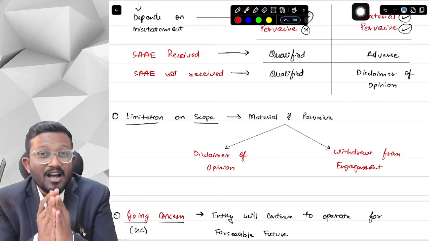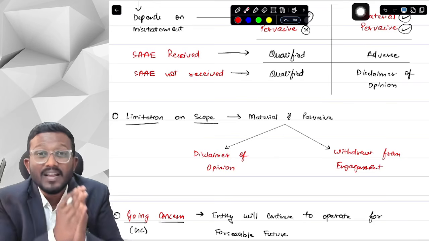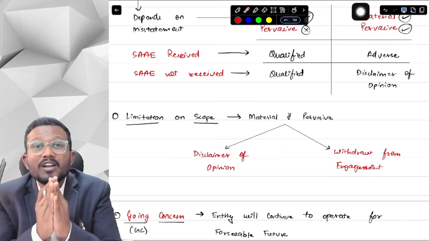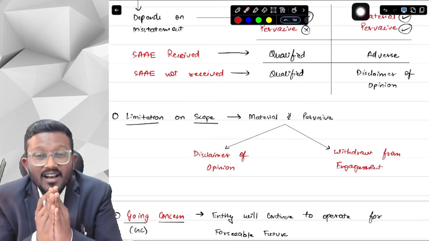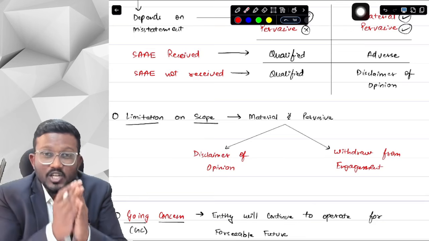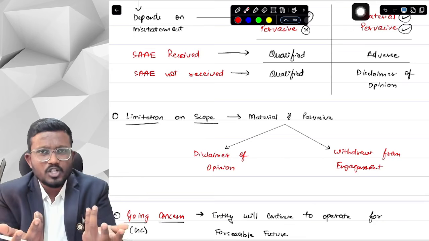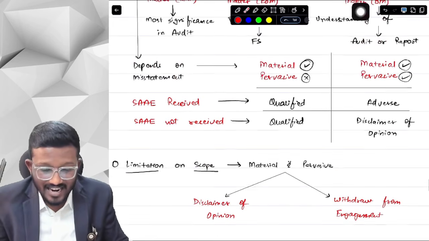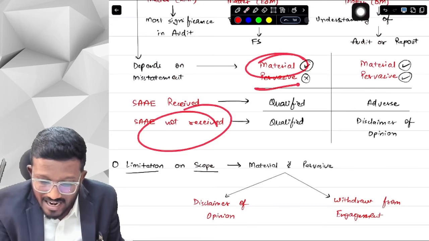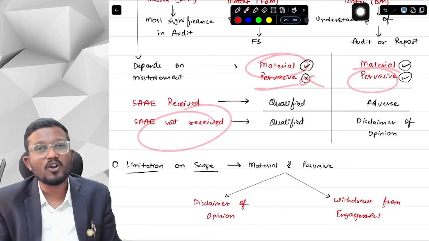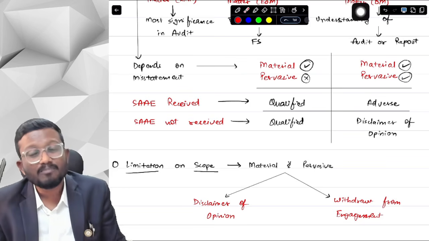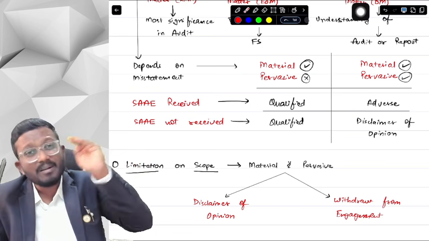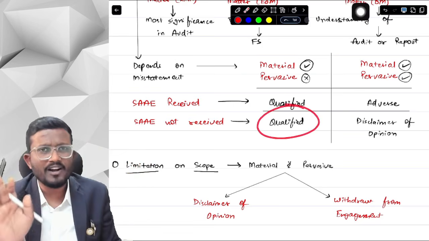But even after this, if the management is putting a limitation on my scope, that is a limitation on my work, and I'm not able to obtain sufficient and appropriate audit evidence, then I will have to check whether the effect is material and pervasive, or material but not pervasive. Suppose the effect of the misstatement is material but not pervasive, then I will issue a qualified opinion as it is.